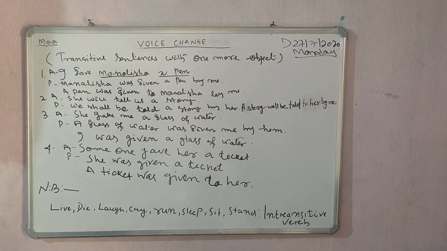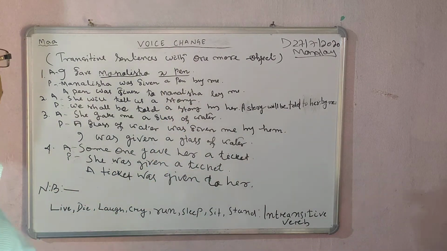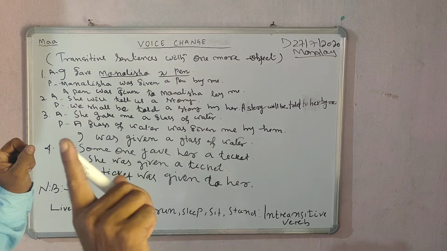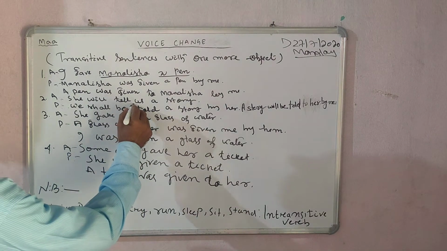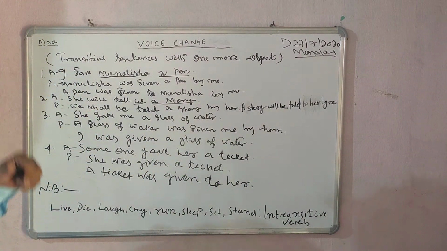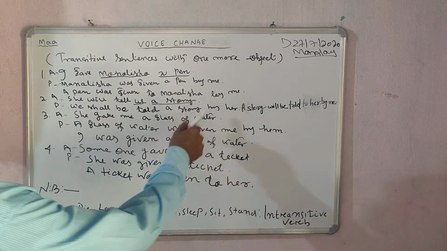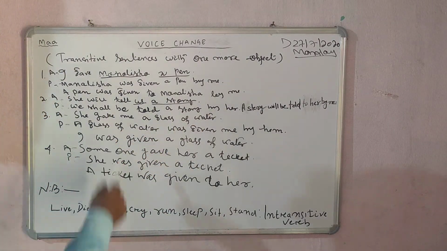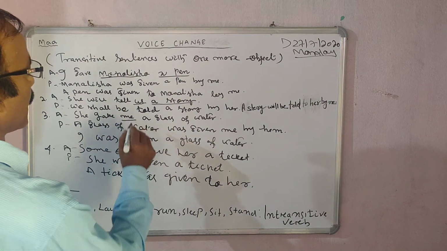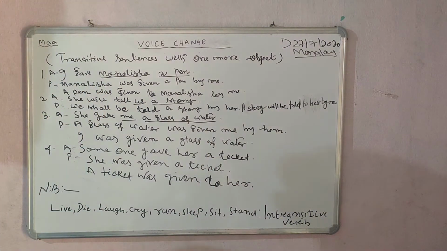Look here, second one. She will tell us a story. Two objects: here us is an object and a story is an object. Then the third one: she gave me a glass of water. Me is an object and a glass of water is an object. Two objects we found here.